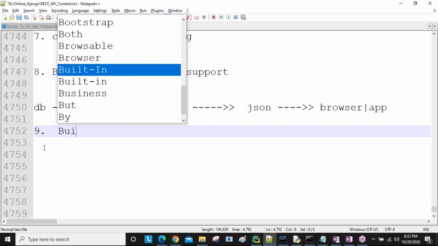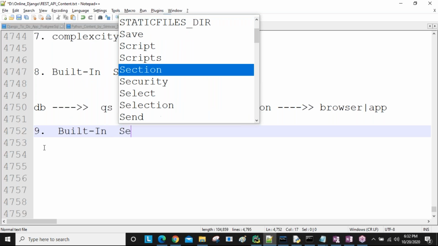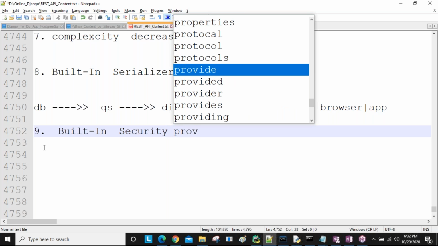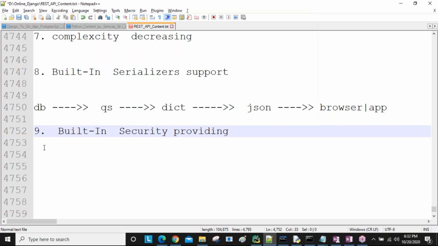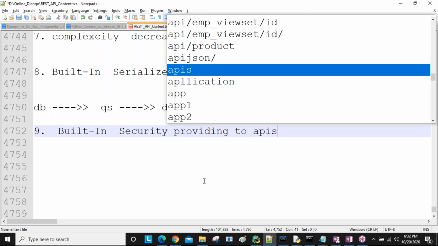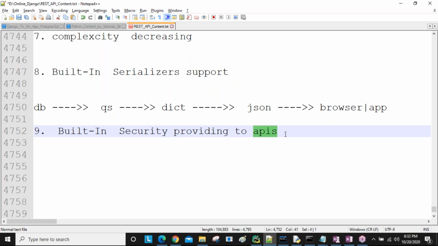So next one, built-in security. Built-in security is provided to our APIs. API is nothing but URLs. For our URLs, some built-in security is provided. Okay. So why is this security required? We have big sessions, 4-5 sessions, where we are going to discuss about the security.